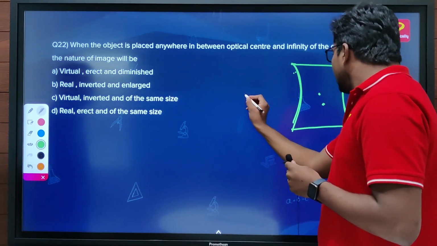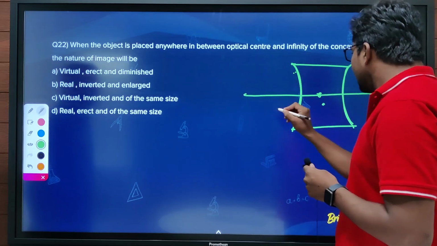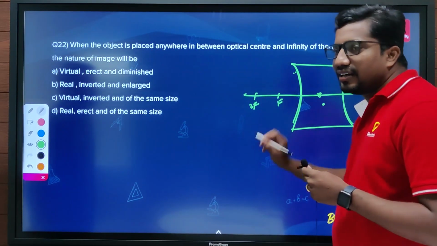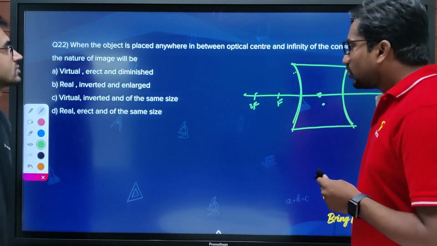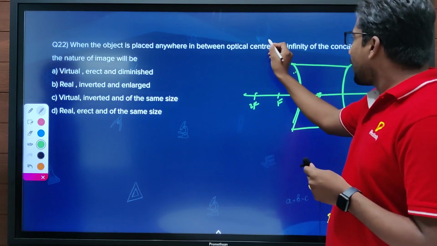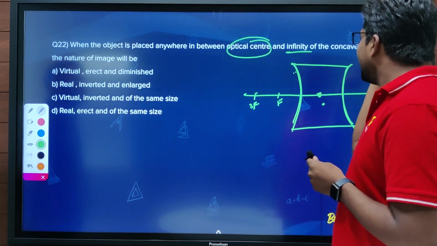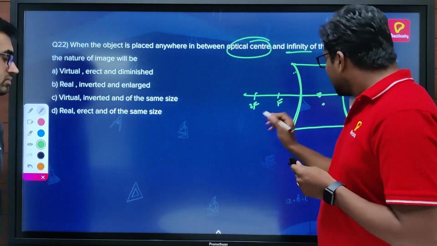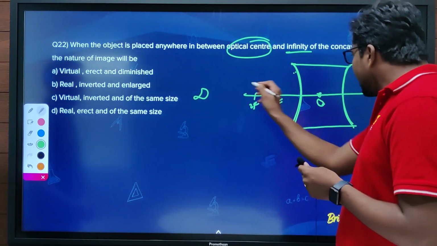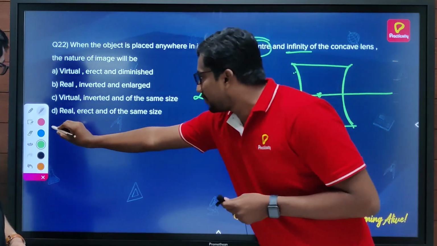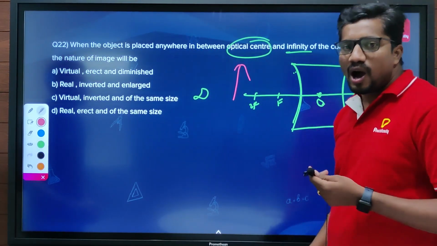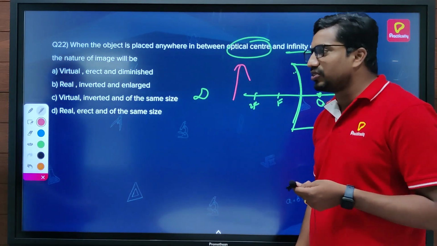So if I draw the principal axis, and this will be F and 2F for reference, focus and center of curvature points. Now the question is, object is placed anywhere in between optic center and infinity. So this is the optic center, and infinity somewhere else here. In between these two, if the object is kept, then what about the nature of the image? That's the question.